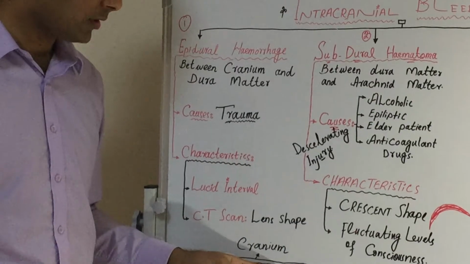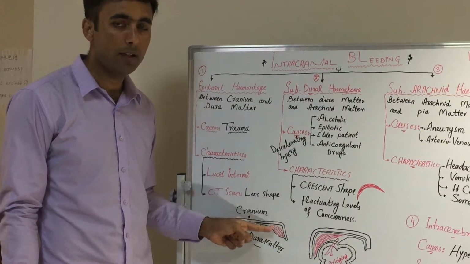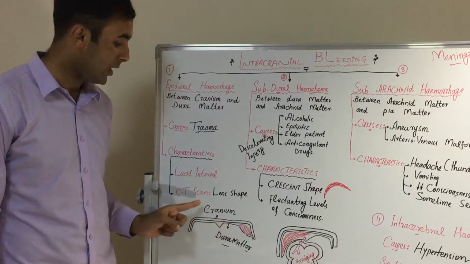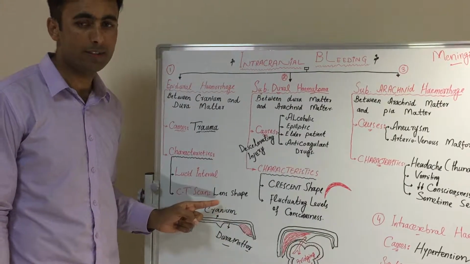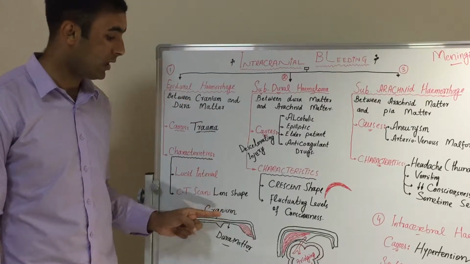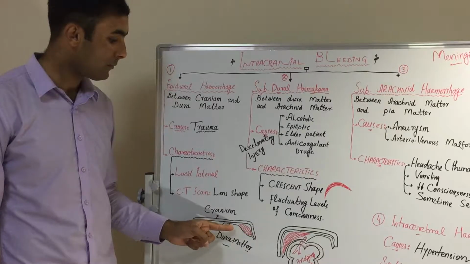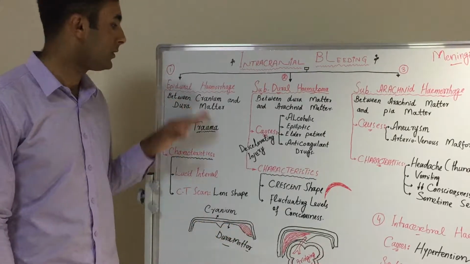So when you do the CT scan of this patient, inside the CT scan result we can see the lens-shaped appearance. This is a very characteristic finding of patients with epidural hemorrhage, that they have a lens-shaped hematoma in the CT scan result. So this is the first type.